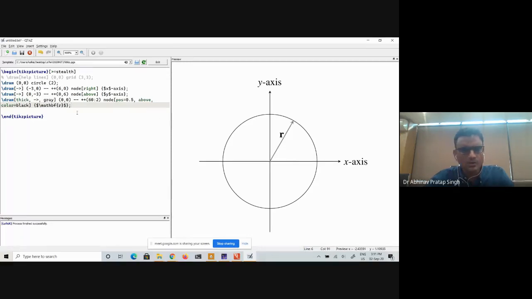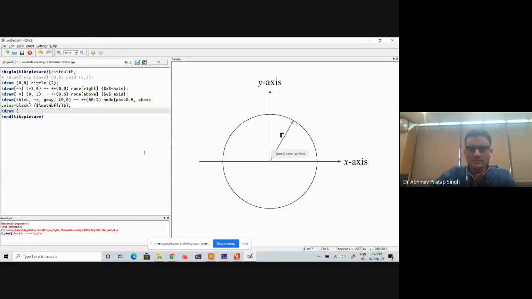So backslash draw. Now if you remember that this point was at 60-degree angle at a distance of 2, so I will say 60:2, till r cos theta, right? So r is 2 into cos theta was 60, comma 0.